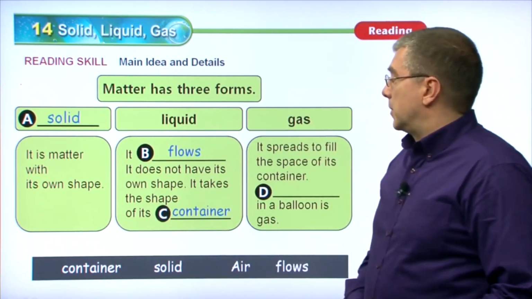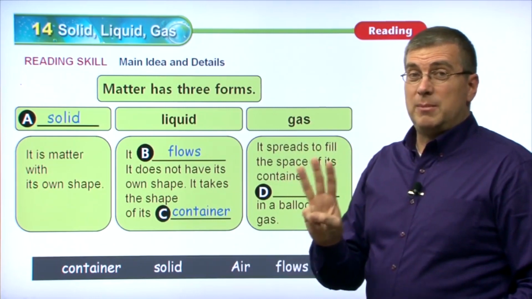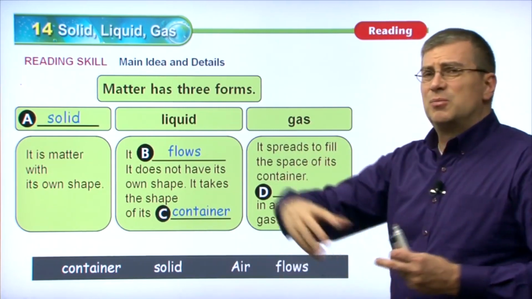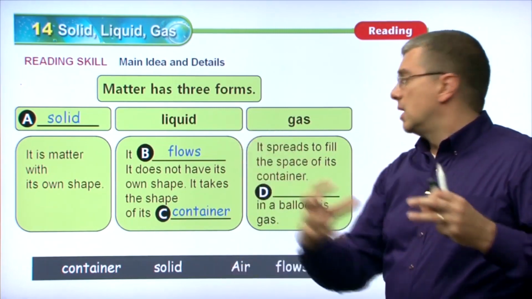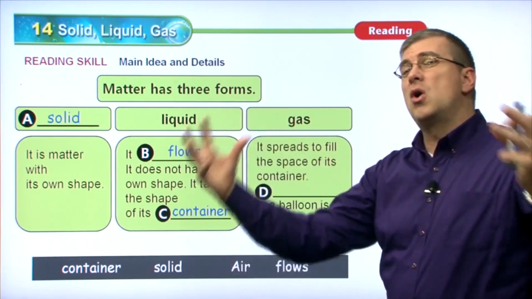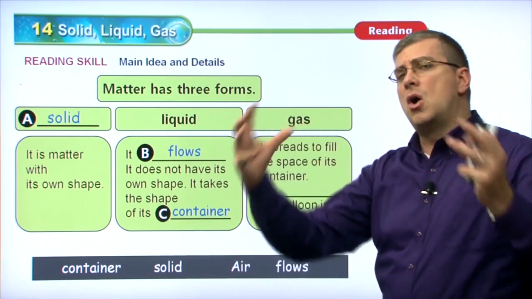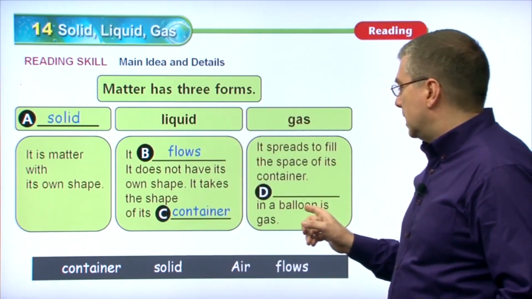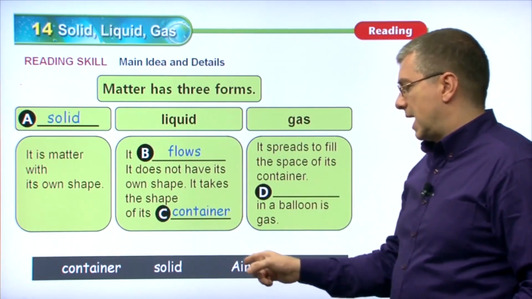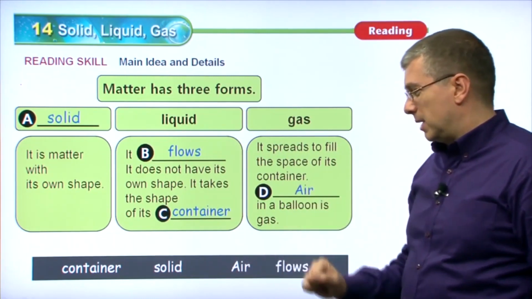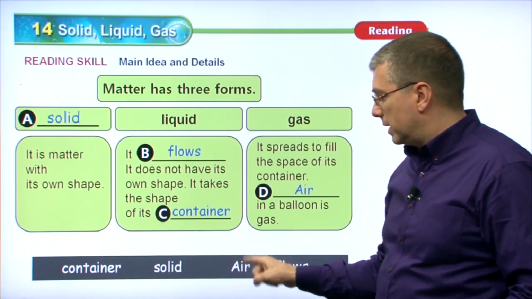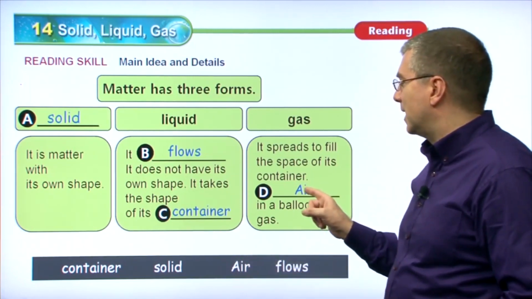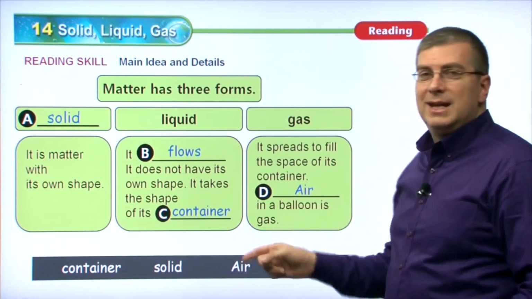Moving on. The third form that matter can take is gas, right? Gas, remember, spreads out to fill the space of its container, all the space, not just the bottom, but all the space. Then we have, blank, in a balloon is gas. What in a balloon is gas? Well, if we chose air, that would be correct. By the way, it's the only word with a capital at the beginning, so it's a new sentence. So air in a balloon is gas.